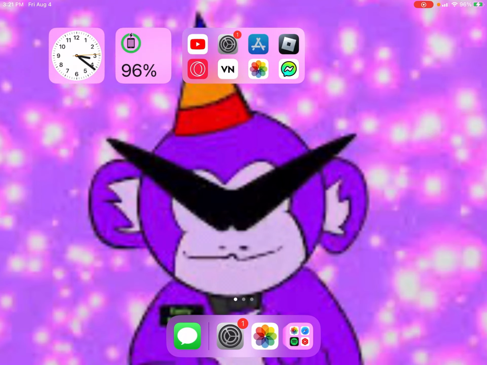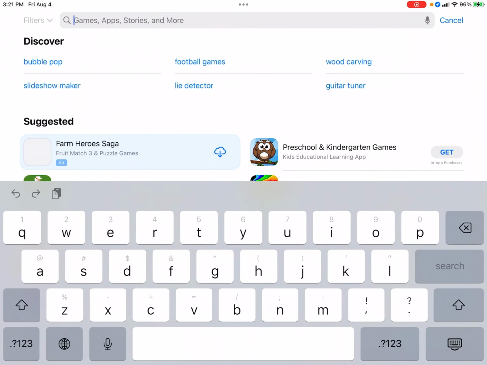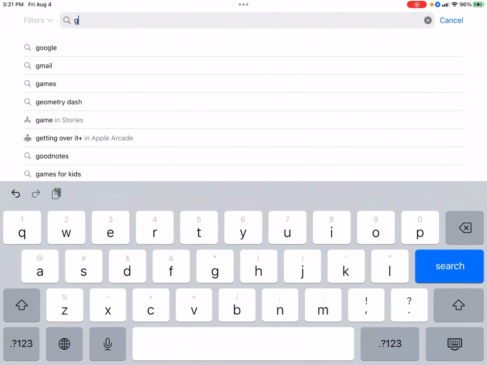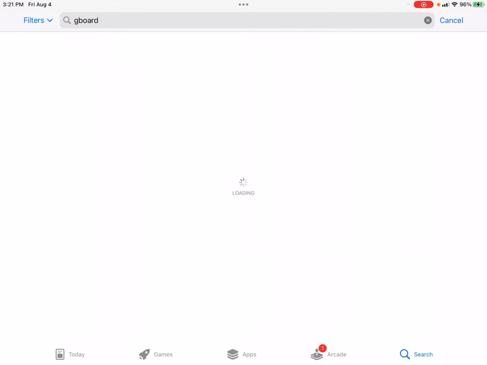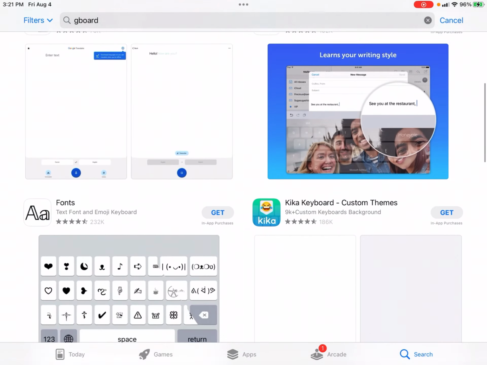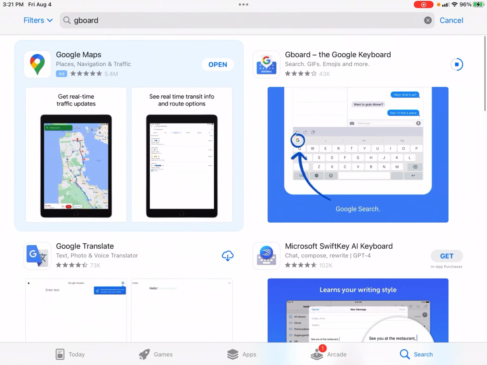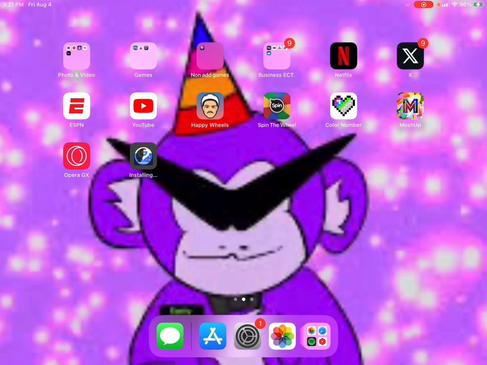First step, go to App Store and then go to search and type in Gboard, no spaces, and you can click on Gboard or Gboard - the Google Keyboard. Either one, it will pop up. So Gboard, the Google Keyboard, press download. Normally it would say get, like this one, but I've already downloaded it. And then once it downloads, just wait.